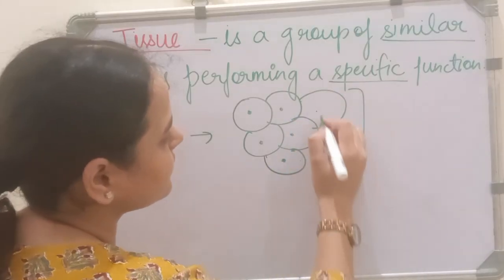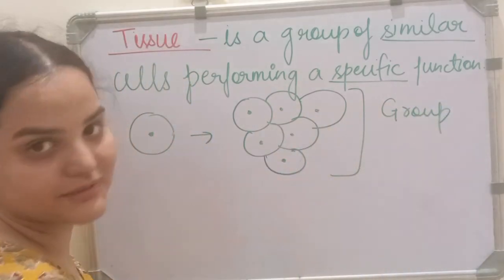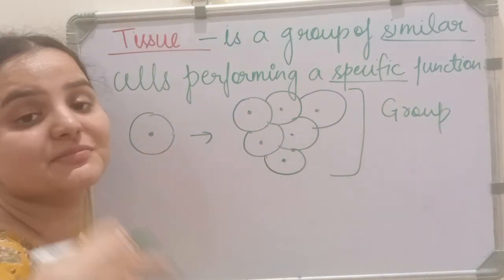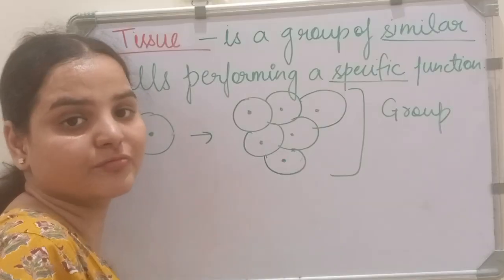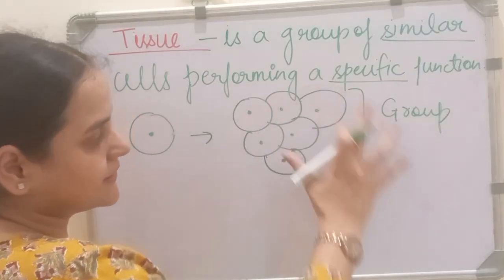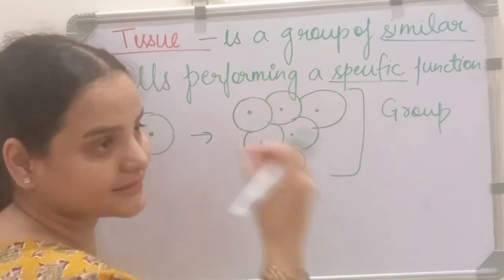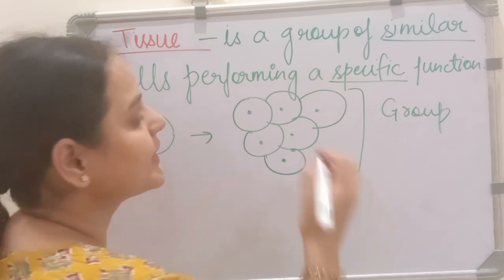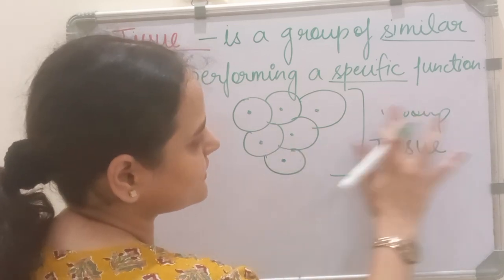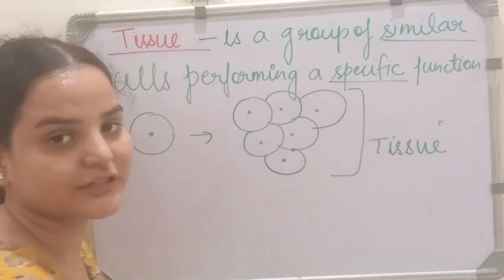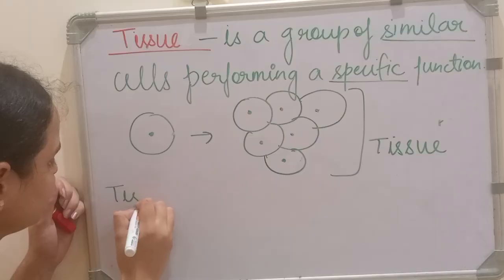So this group of similar cells which will perform a specific function, like the muscle cells help in body movement. So these similar cells constitute a tissue. This group of similar cells performing a specific function constitutes a tissue. Let's erase this. This whole forms a tissue. Now note this: